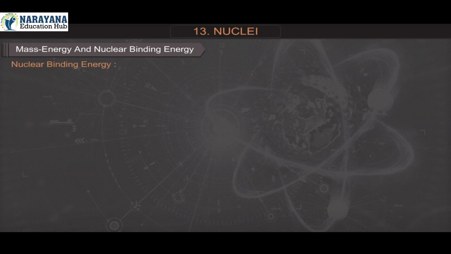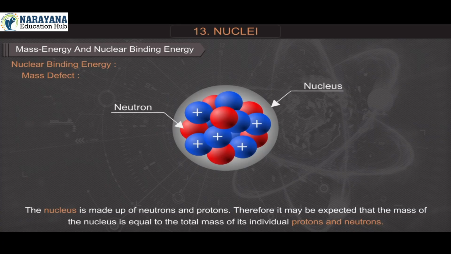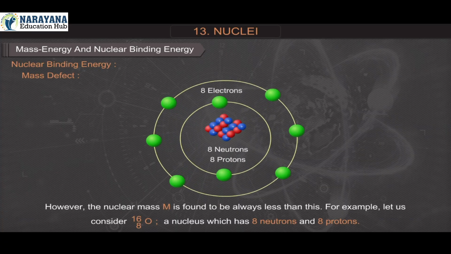Nuclear binding energy. Mass defect. The nucleus is made up of neutrons and protons. Therefore, it may be expected that the mass of the nucleus is equal to the total mass of its individual protons and neutrons. However, the nuclear mass M is found to be always less than this. For example, let us consider oxygen 8O16, a nucleus which has 8 neutrons and 8 protons.